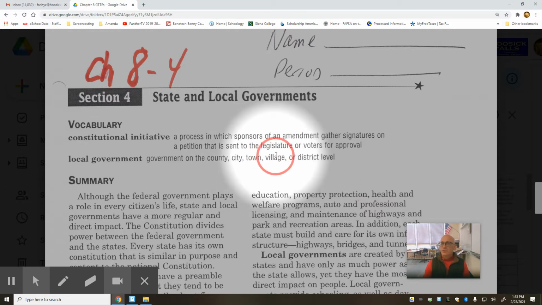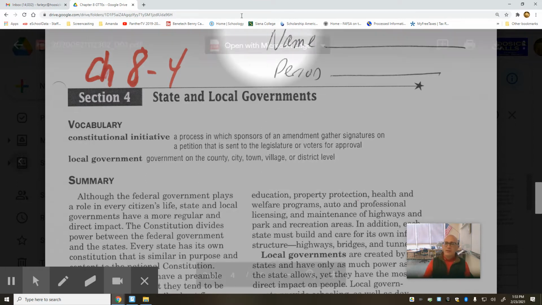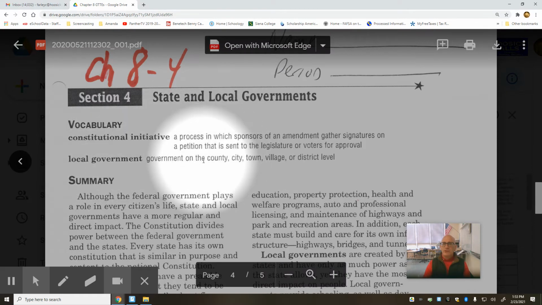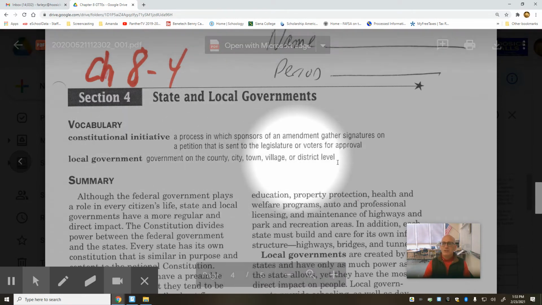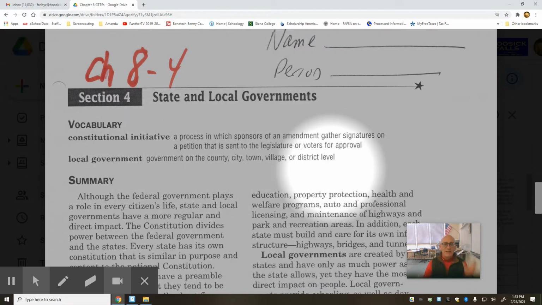Some of you might live in the village of White Creek, and some states have what are called district levels, like the Capital District region, the three counties that make up the Albany, Schenectady, Troy area. That will be the district level. So local government, government on the county, city, town, village, or district level. That's what we're focusing our attention on today.